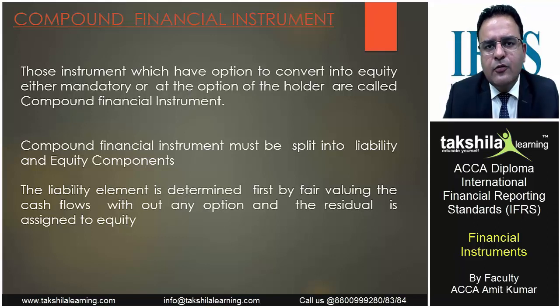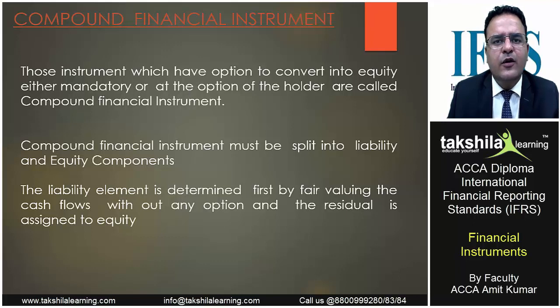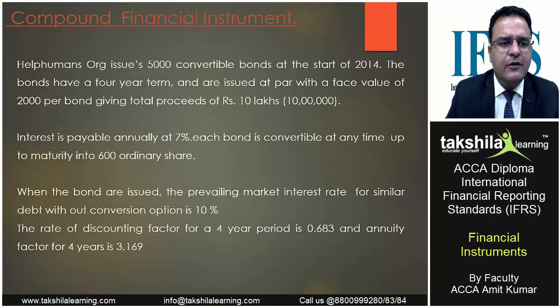It has the attributes of both equity and liability component. So we need to split the equity and liability component, what we are liable to pay, what we are not liable to pay. So what we do, we test it on market terms, whatever proceeds we have received and whatever we are liable to pay over the period of this contract, we discount it to present value on normal market rates and try to know what is the difference of proceeds and what we are liable to pay. The difference amount is equity component, which we are not liable to pay. So let's have a look at this.